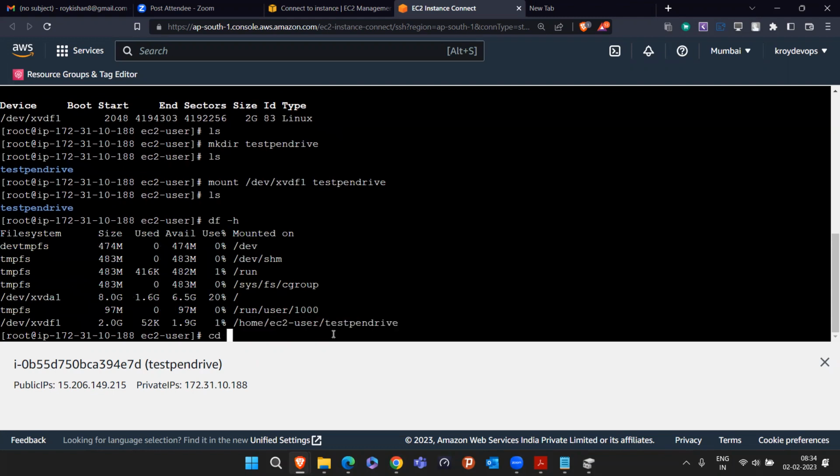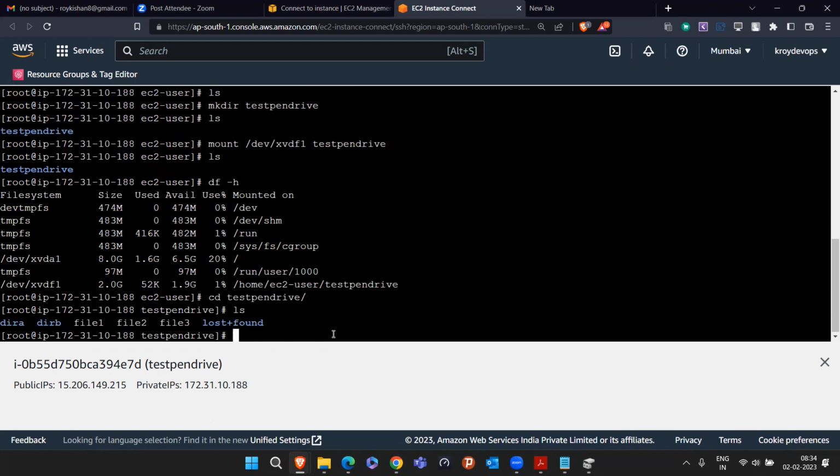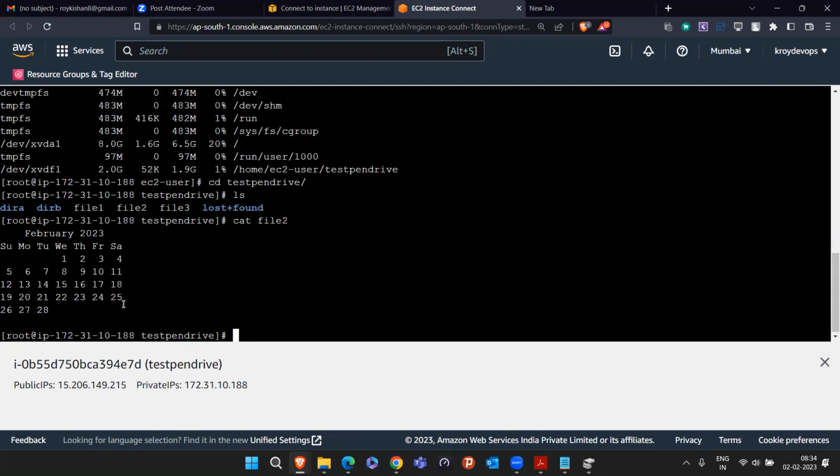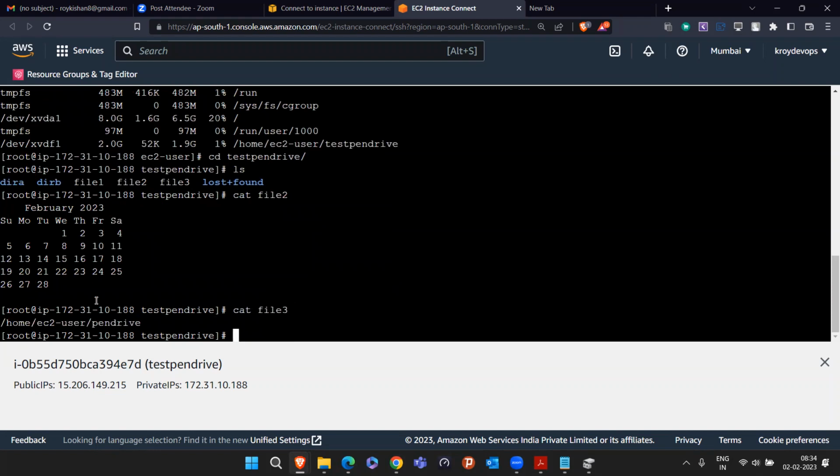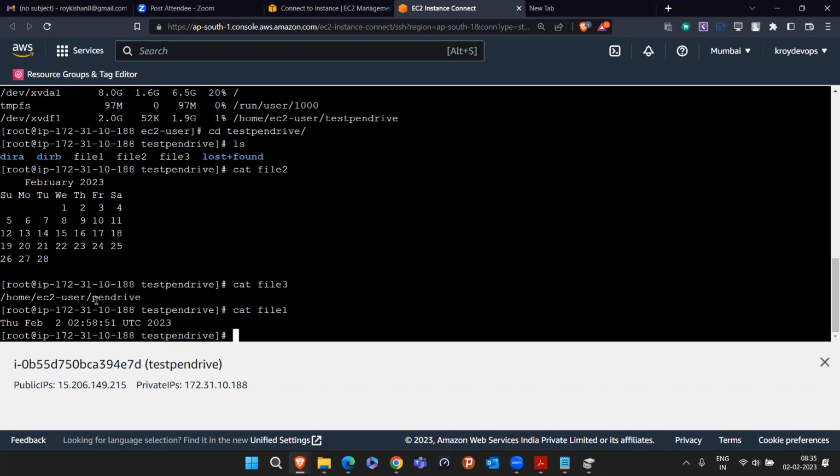Now if you go inside with cd test pen drive and do ls, see, all the files are present here: directory A, directory B, file 1, file 2, file 3. If you remember, in file 2 we pasted the content of calendar. See, calendar is visible. In file 3, we pasted the content of pwd. In file 1, the date command output was there. So everything is restored. That means it is exactly the same pen drive. And that is the only purpose of using EBS.